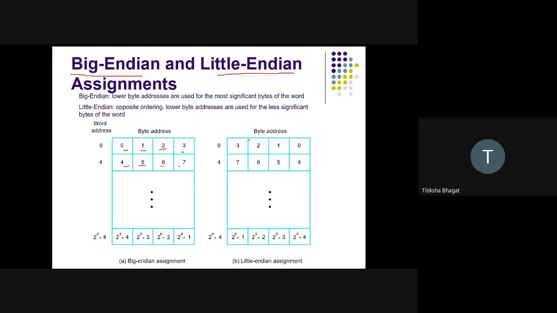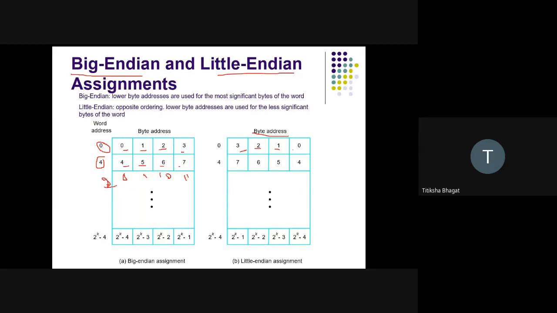Or we can have the addresses in this format, like 3 2 1 0. So the address of my first word is 0, the address of my second word is 4, and the next address will be 8, with bytes 8, 9, 10 and 11.